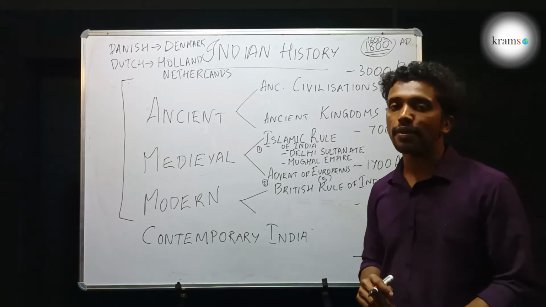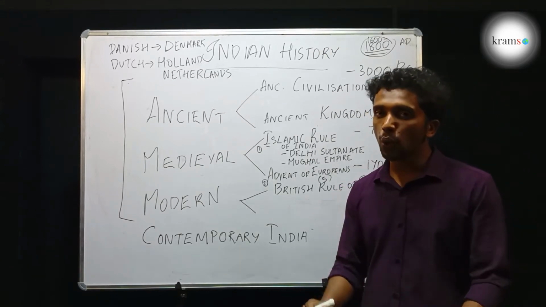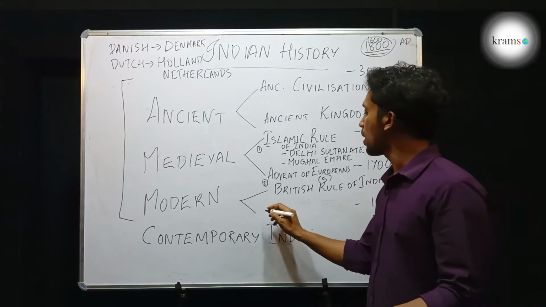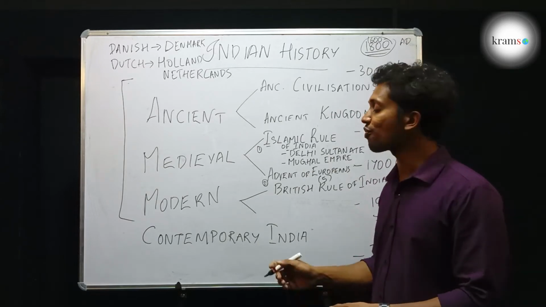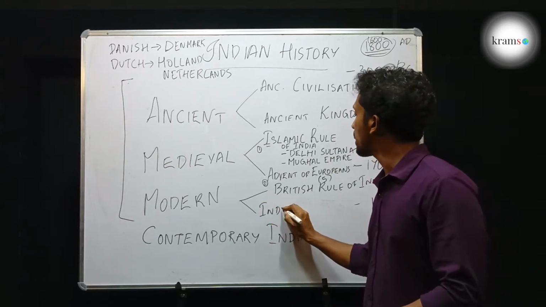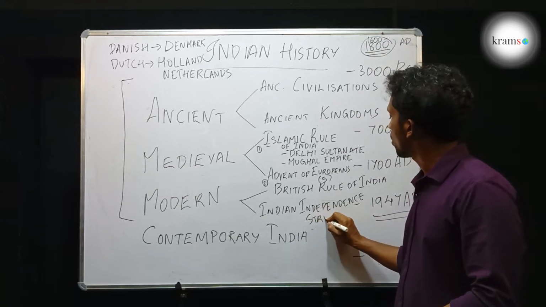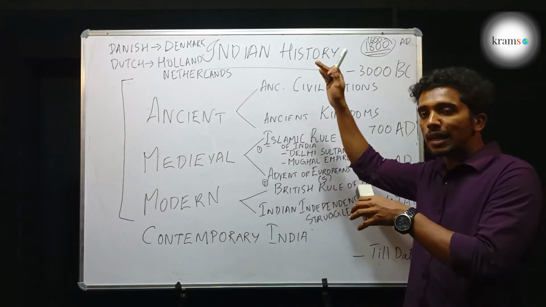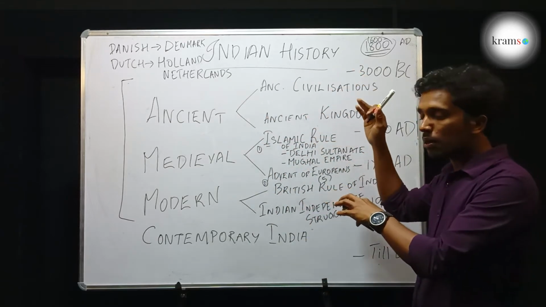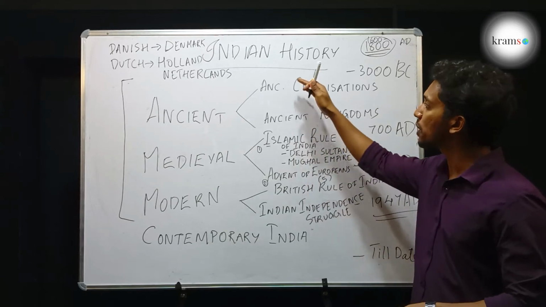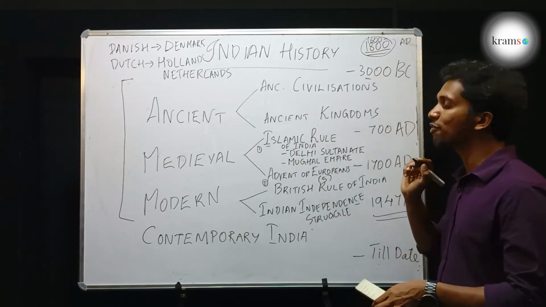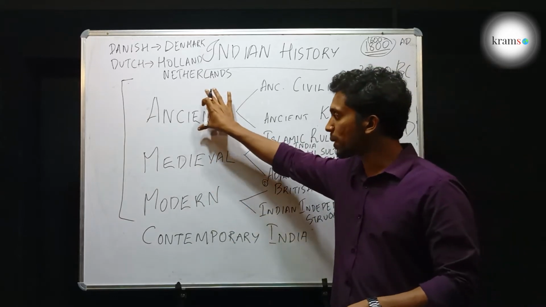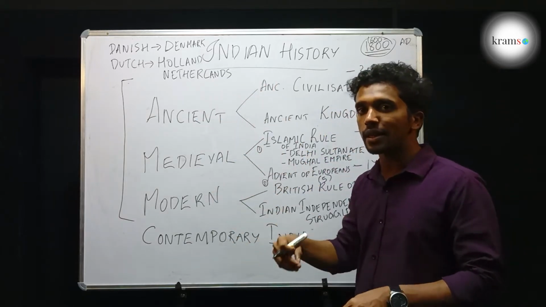And the second important event in modern history was to expel this British rule from our country, which is our Indian independence struggle or freedom movement. So this is in effect the shortest timeline of our country from 3000 BC to 1947. It's the shortest timeline, so that we will know which period came when, what all things were there,